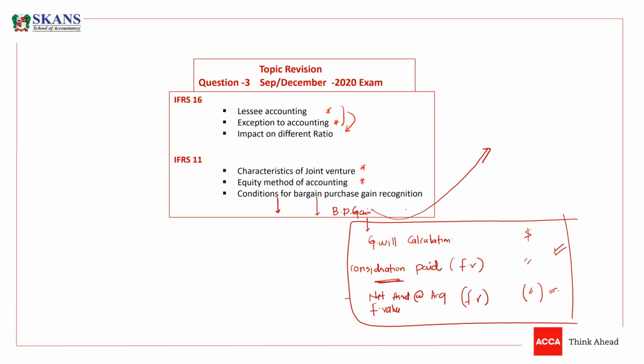If there is a bargain purchase gain, reassess this consideration again. If there is a bargain purchase gain, reassess this net assets again. If still there is a bargain purchase gain, then recognize it. But before recognizing a bargain purchase gain, just confirm everything written in the goodwill calculation is correct or not. You are taking correct values or not. Is that okay, guys?